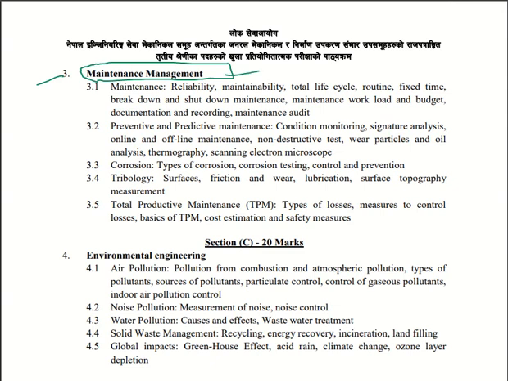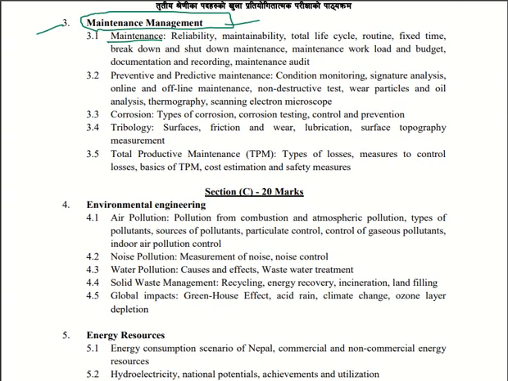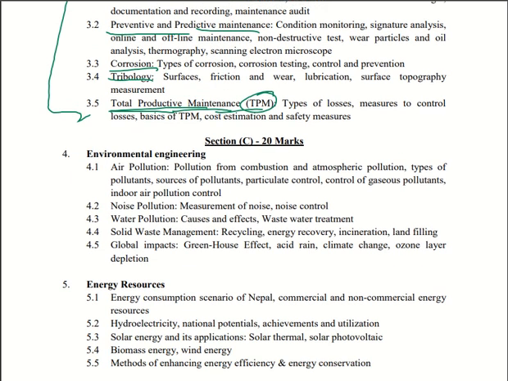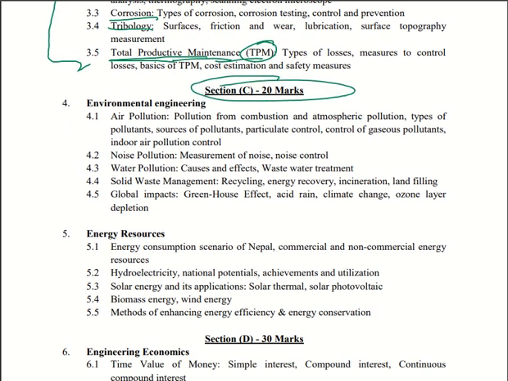The third subject is maintenance management, in which we have 5 chapters. First one is maintenance, preventive and predictive maintenance, corrosion, tribology, total productive maintenance (TPM), and in this section C we have environmental engineering and energy resources.